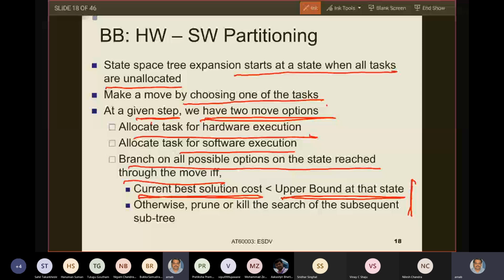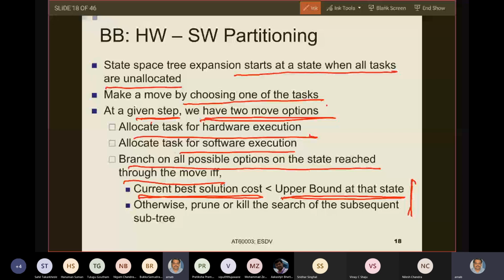You take the new solution and put it in that global variable, which will be defined as CB, or the current best. That global variable at any point in time holds the best solution found so far. So when you are at an intermediate state, you will have some value of the current best solution.